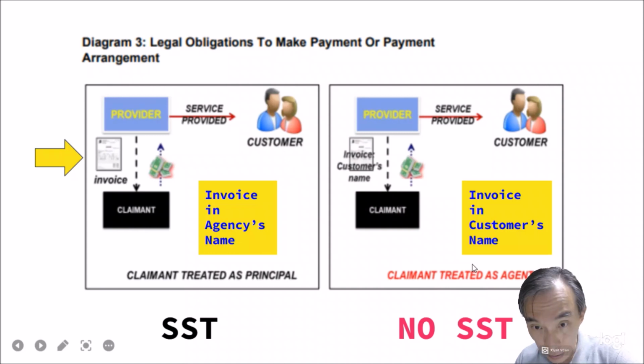Whereas in the case of the right hand side, the provider provides an invoice in the customer's name, in this case the owner's name. So he will provide an invoice in, let's say, this unit owner's name, and he will say, okay, my charge is 500 ringgit for replacing, and then you use this invoice in the customer's name to claim from the customer. So in this case you are acting as an agent, and you are not marking up, and he knows exactly what happened.